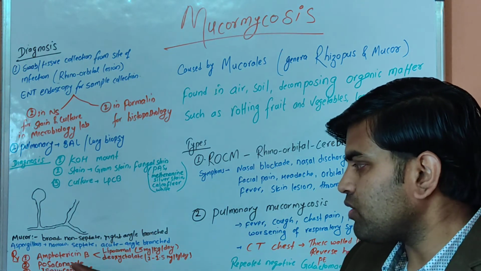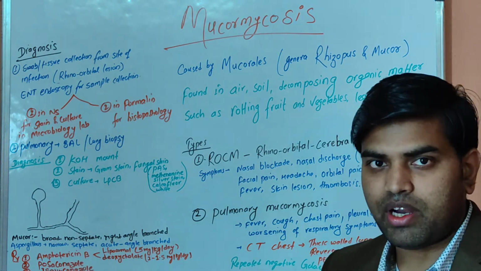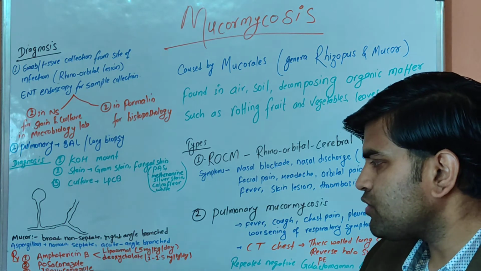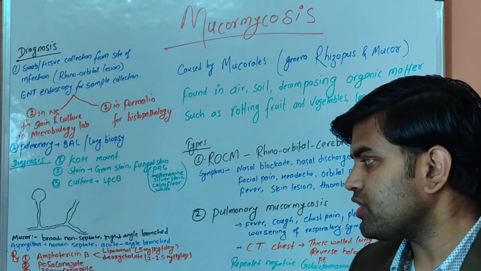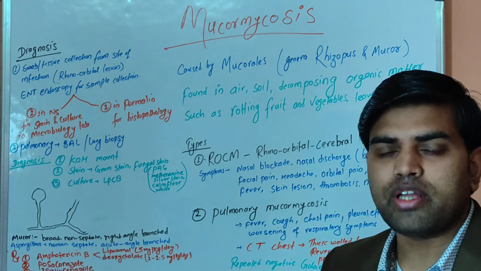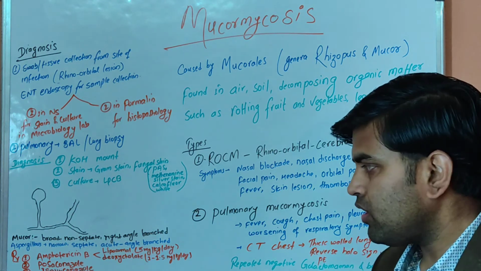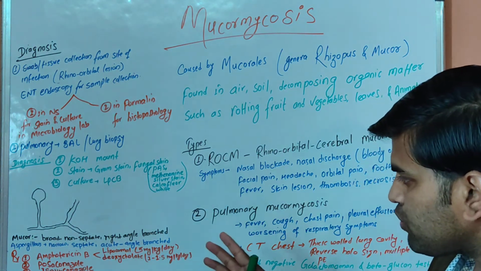Of these two drugs, posaconazole should be taken with a fatty meal. That is the important part. These two drugs do not have much side effect, unlike amphotericin B, but they are not available mainly in Nepal. So we have come to the treatment points.